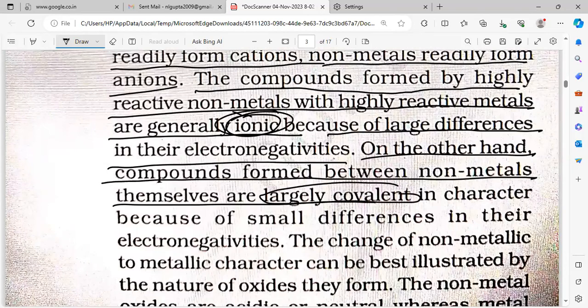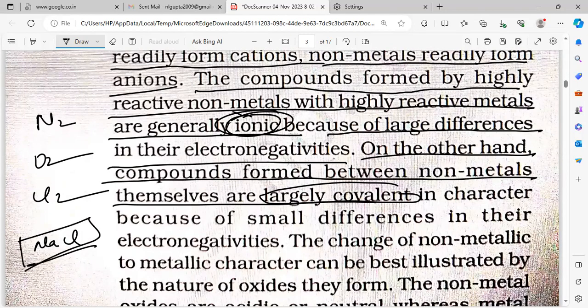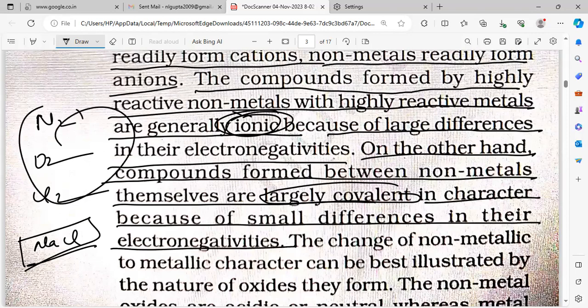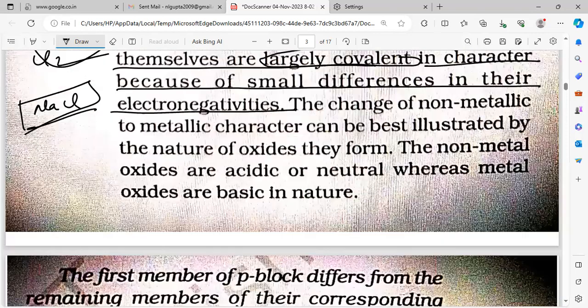Like N2, O2, Cl2, they are covalent. But if you are talking about NaCl, metal and non-metal, that is a large difference in electronegativity, so ionic. A small difference in electronegativity forms a covalent bond.